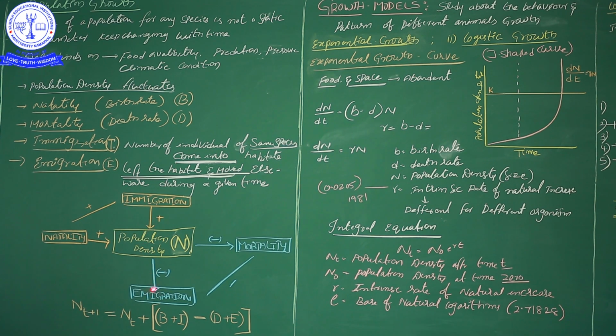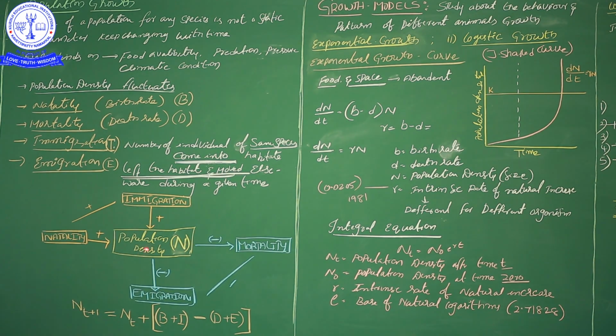Along with these two, emigration and mortality influence the population density by declining it. They reduce the number of organisms, because if some organisms vacate the group, population density decreases, and if some organisms die, it also decreases. Mortality means died only.